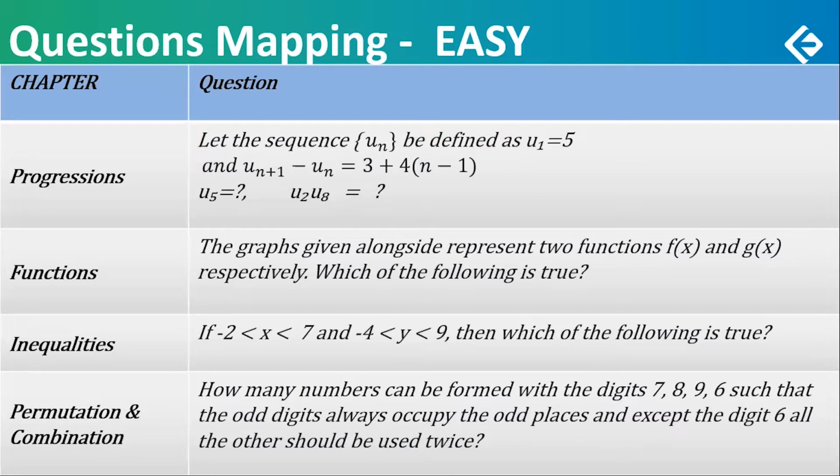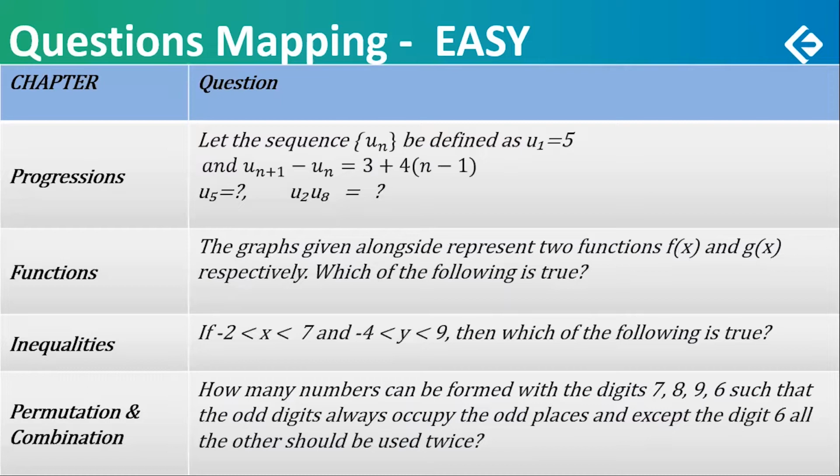Functions. Yes, an easy question from functions. Easy one. Two graphs were given, f of x and g of x. Graphs were shown to you. And you are asked which of the following is true. It was about reflections. It was a very simple thing, evident just looking at the graph that they were mirror images of each other. Select the right option very fast. That would happen very fast.